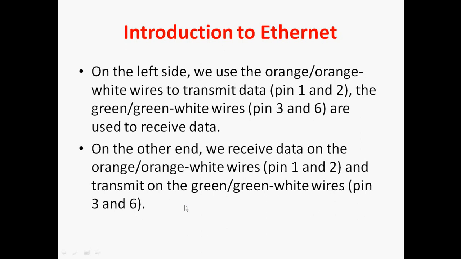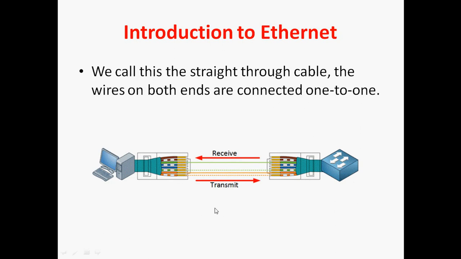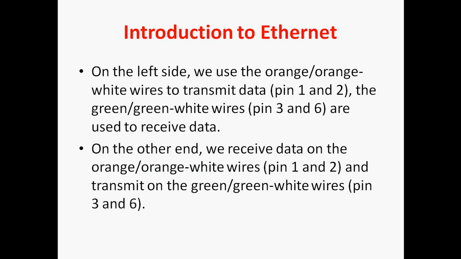So on the PC side, pins 1 and 2 are used for transmitting data, and on the switch side, pins 1 and 2 are used for receiving. On the PC side, pins 3 and 6 are used for receiving, and on the switch side, pins 3 and 6 are used to transmit the data.